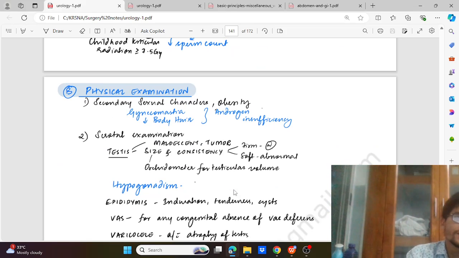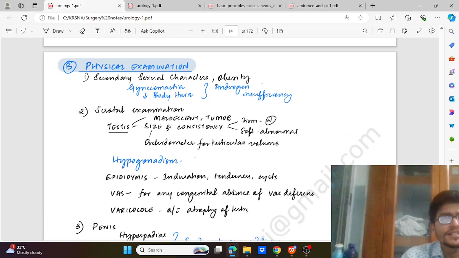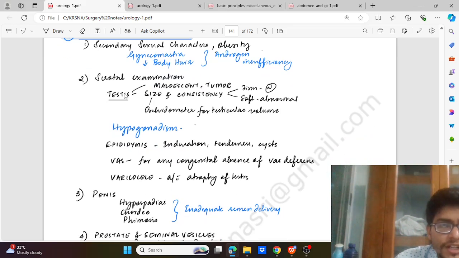After all the history, we go for physical examination, that is the secondary sexual characters and obesity. Gynecomastia and decreased body hair are signs of androgen insufficiency, seen in the secondary sexual character examination. Then the scrotal examination, that is testis, maldescent or presence of tumor. We look at size and consistency, size with the help of an orchidometer for testicular volume. Consistency is normally firm. If it is soft or hard, it is abnormal.